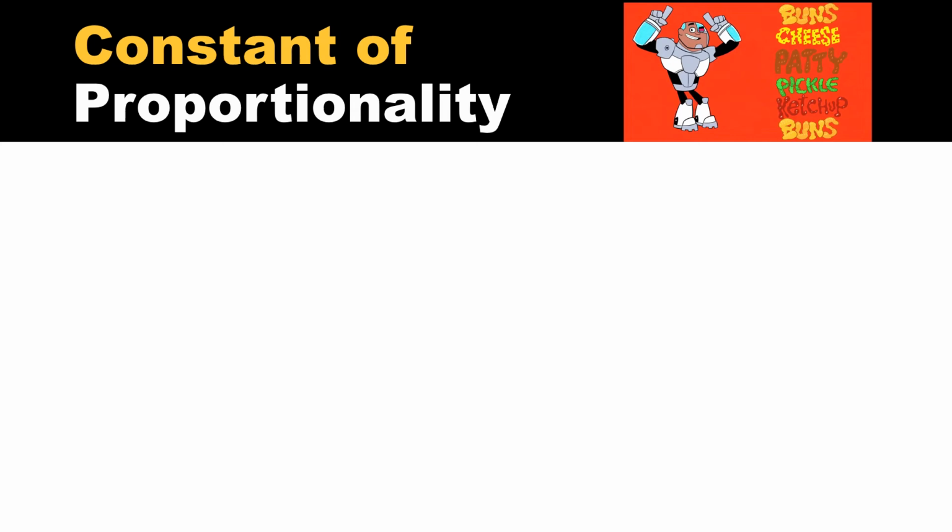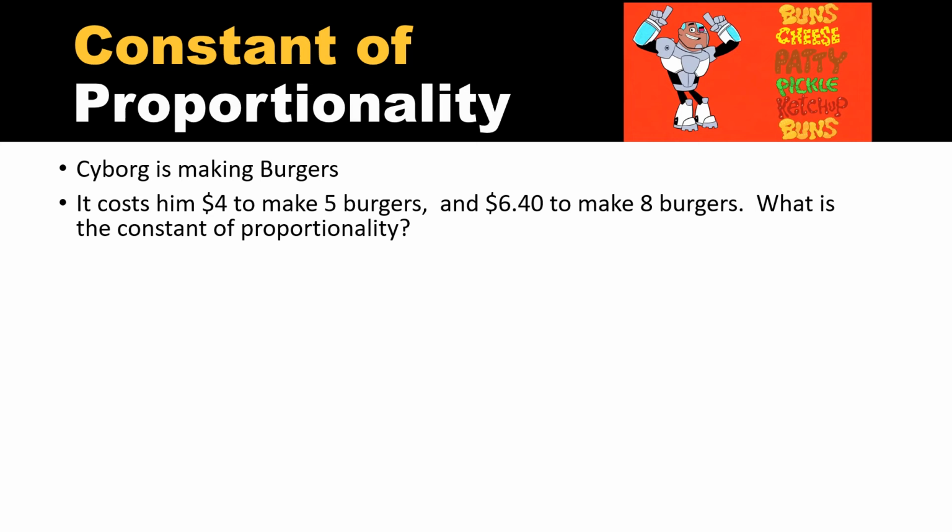All right, last slide here. Cyborg is making burgers. It costs him $4 to make 5 burgers and $6.40 to make 8 burgers. Now I'm going to ask you, what is the constant of proportionality? So in order to do this, we're going to create some fractions. So you see it takes $4 to make 5 burritos. I'm going to show you that in type since my handwriting is not the best. So $4 to make 5 burritos. It also takes $6.40 to make 8 burritos.